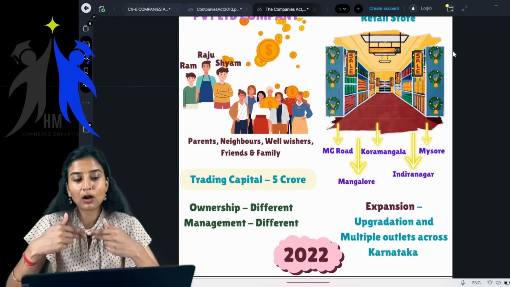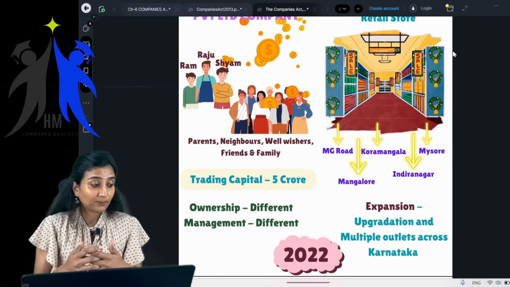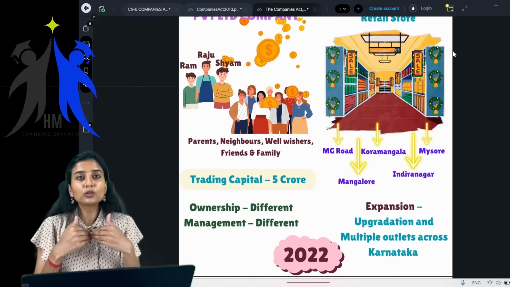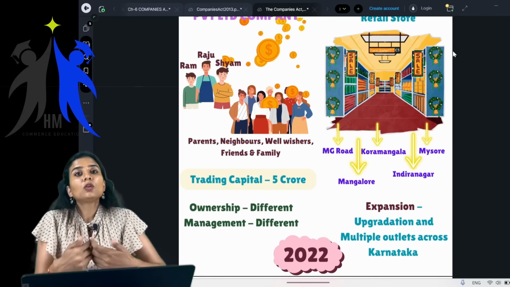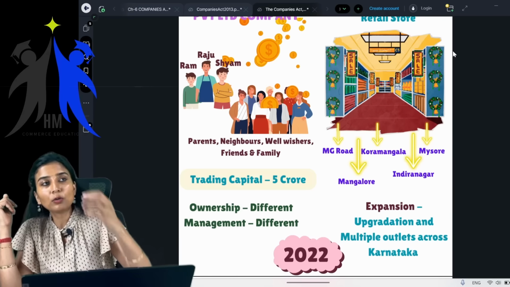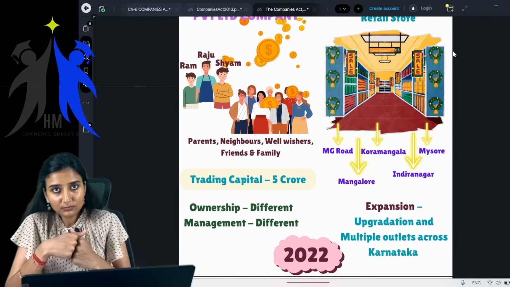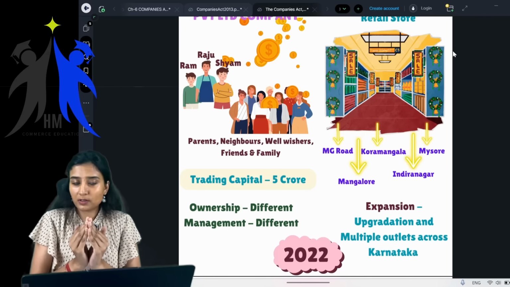Okay, and now you want to expand. You want to expand across Karnataka. You want to expand your business. You're not satisfied with the kind of business you're doing. You want to grow bigger. You want to open your outlets across the state, and you also want to upgrade your grocery shop.